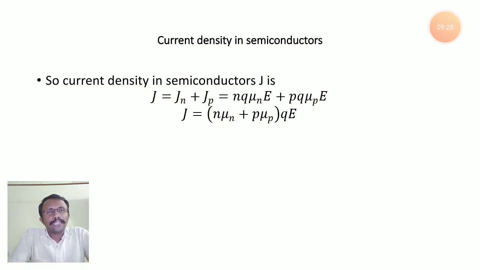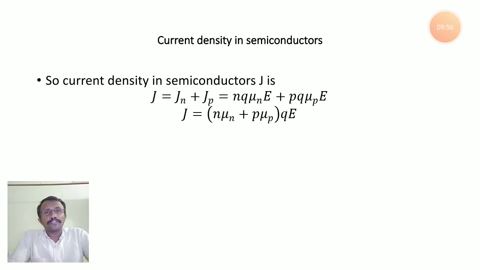So what is nq mu n? nq mu n represents conductivity due to electrons. So already we know nq mu is conductivity. So here specifically we can call it nq mu n, because that is conductivity due to electrons. pq mu p is nothing but conductivity due to holes.